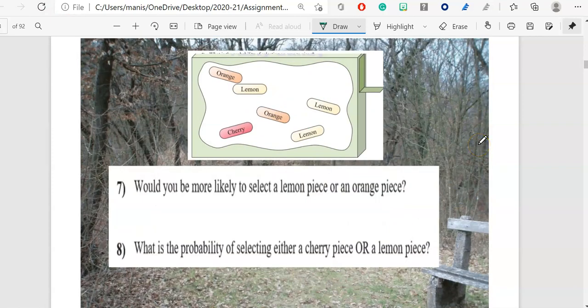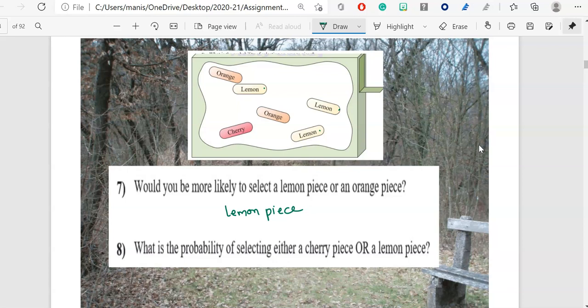Question number 7. Would you be more likely to select a lemon piece or an orange piece? So how many lemon piece I have? I have 3 lemon piece, 50%, and this is what, 33%. So we have more chances of picking what? Selecting a lemon piece. Okay, so I'll write over here lemon piece will be the answer for this.